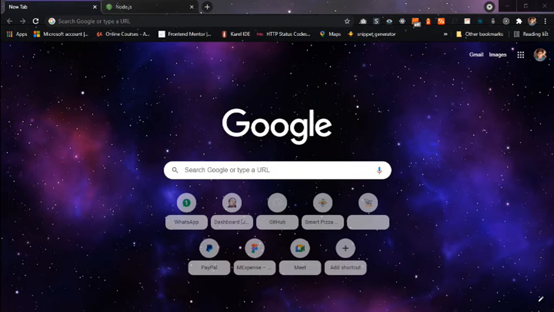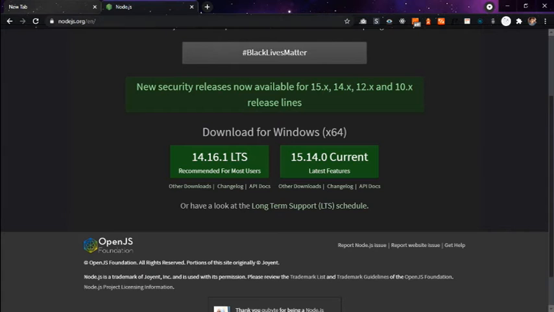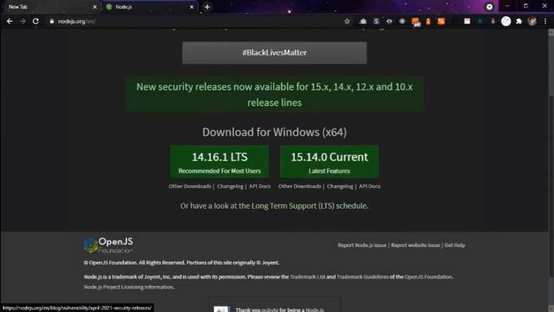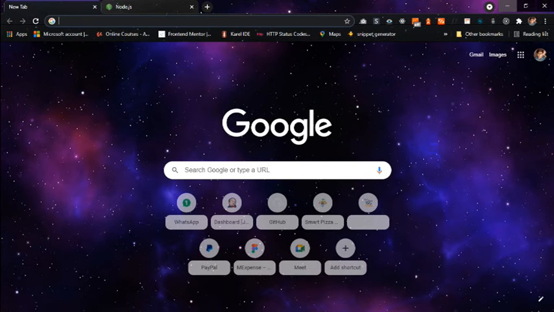Before we jump into the code, we need to install a couple of things to run the Node.js server on your PC. So open your browser and visit nodejs.org. Here you can see two versions. You can download the LTS version, and after downloading it, you need to install it. I have already downloaded and installed it on my PC.